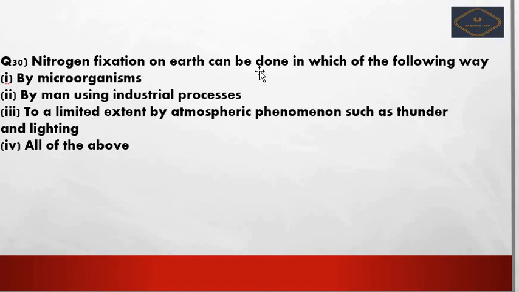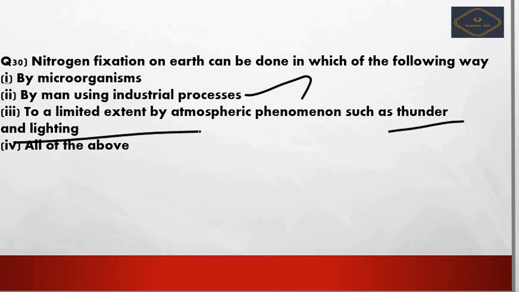Next we move further. Nitrogen fixation on the earth can be done in which of the following ways? By microorganisms, by men using industrial processes, and option number 3 is, to a limited extent, by atmospheric phenomena such as thunder and lightning.